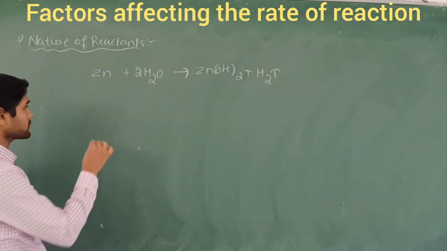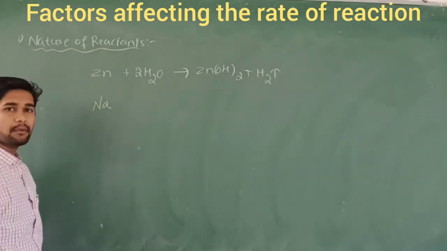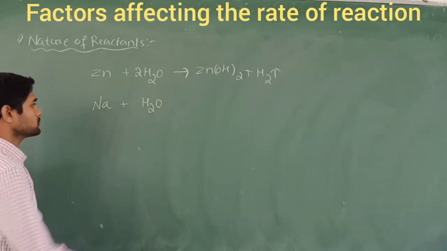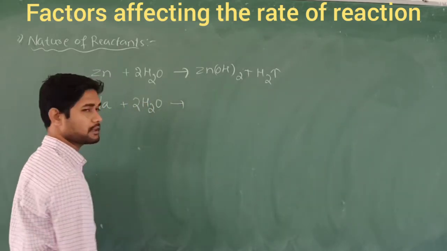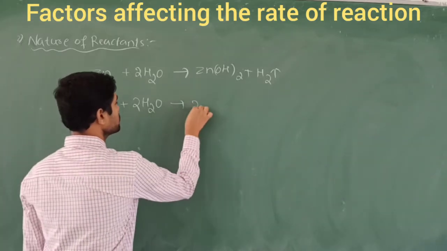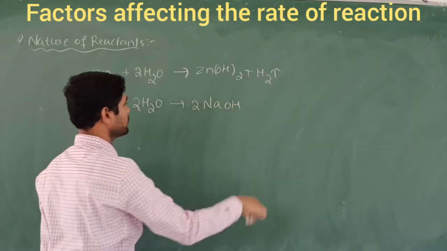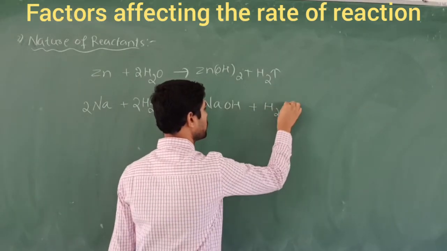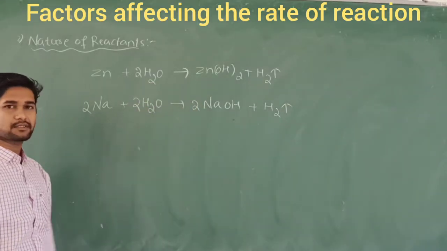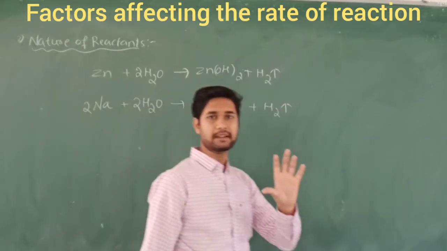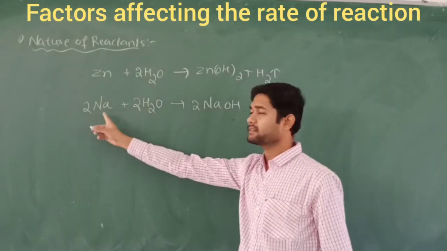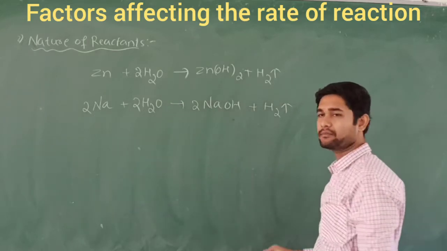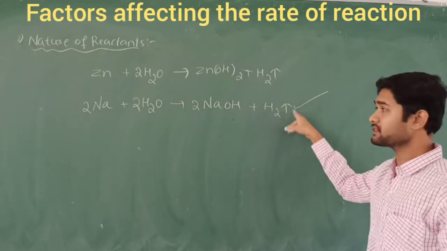I am also taking one more reaction, sodium metal, with 2 times the water molecules. Here also we obtain sodium hydroxide and hydrogen gas is evolved. So when you look at these reactions, what is the main nature of the reactant? Zinc metal and sodium metal both come under metals. But compared to zinc, the sodium reaction is very much faster.